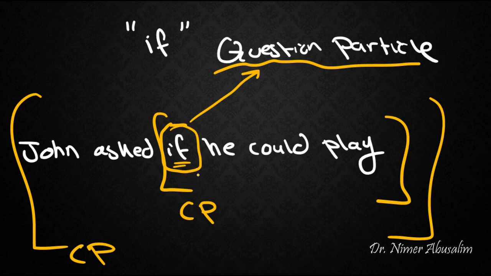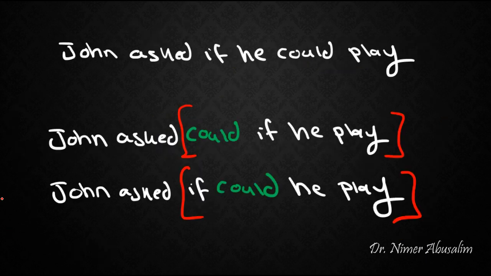If that is the case, and this if is really a question particle, then we would expect that subject auxiliary inversion would be blocked when if exists. Let's see. Turns out our predictions are correct. Since if is a question particle, that means it sits in C. Therefore, there's no need to have subject auxiliary inversion anymore. We cannot bring in could. So this sentence is ill-formed. This one is as well.